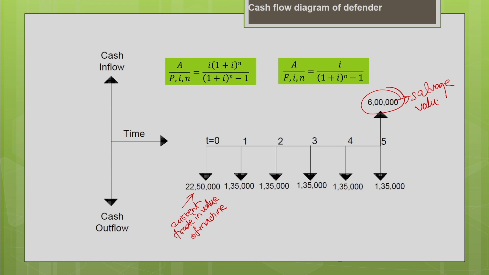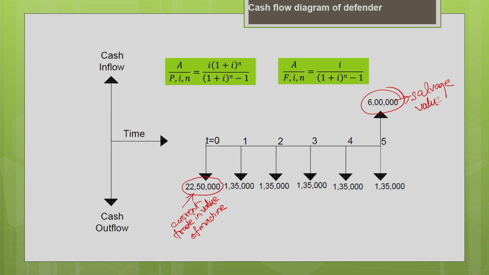Now, based upon this, you can estimate the equivalent annual cost. How to estimate the equivalent annual cost? You are going to convert all these values to the time period of t equal to 0. Now, your initial cost of the Defender is 22,50,000. This one you are going to convert into equivalent annual cost.